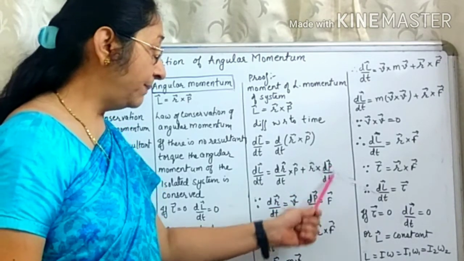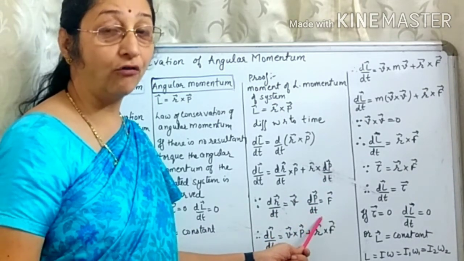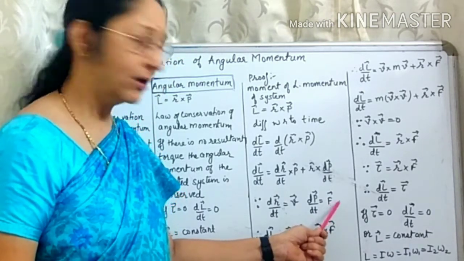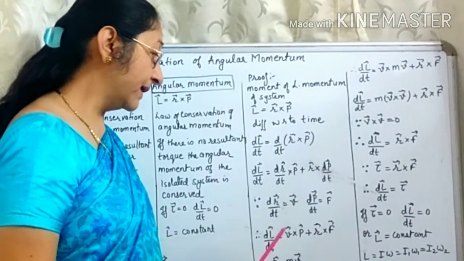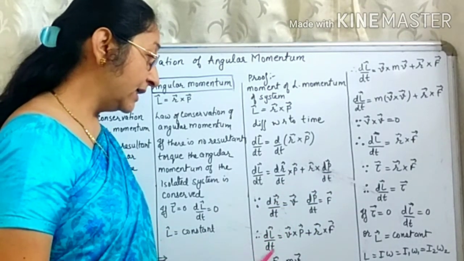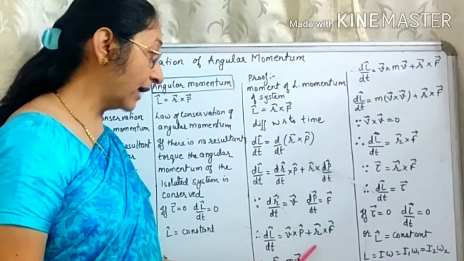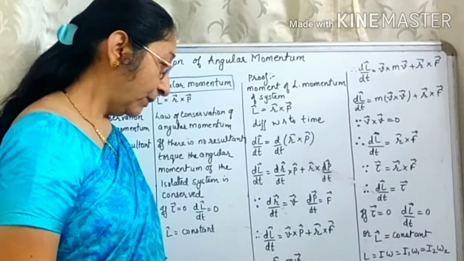Now, dp by dt. What is dp by dt? According to Newton's second law of motion, the change in momentum per unit time is the force. So, this is F. So now we can replace here: dL by dt is equal to v cross p plus r cross F. Now, but what is p?